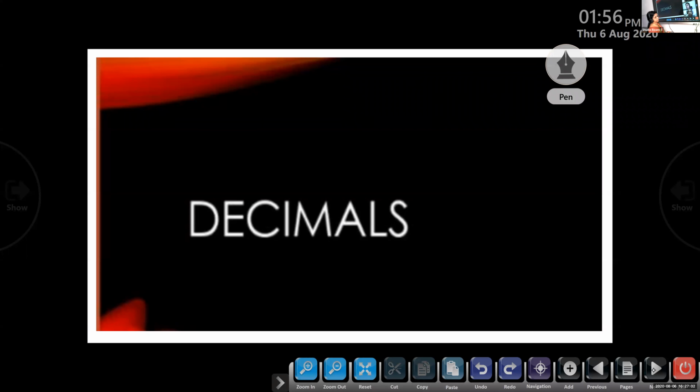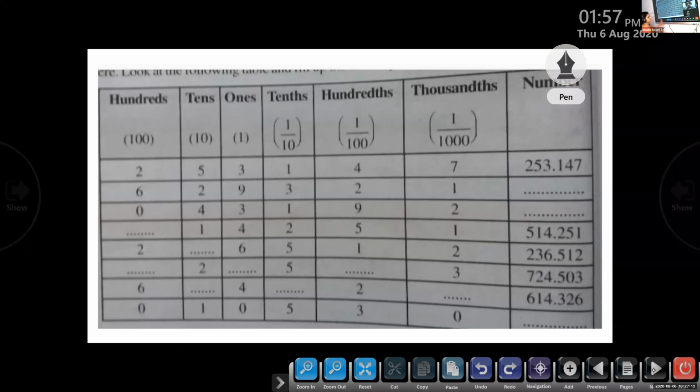Decimals. We are going to start with decimals. Heading: Decimals. Write the heading Decimals. No need to write this chart in the note. Whatever you want to write in the note, I'll be giving on the board. This is just for a revision I have taken.